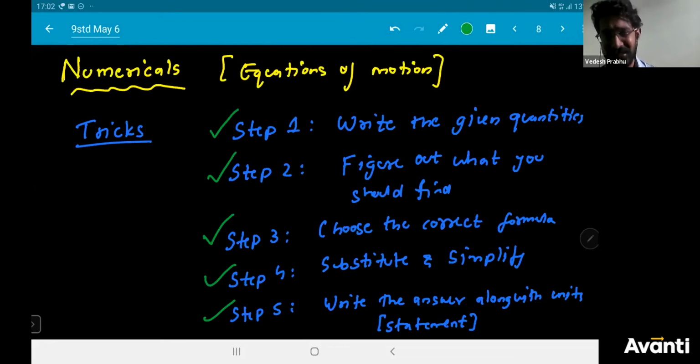If you do this correctly, I'm pretty sure you can never get any question wrong. These are like simple things. I made it break down into small steps so that you remember this and you follow these steps. You follow this, you will get every question correct.